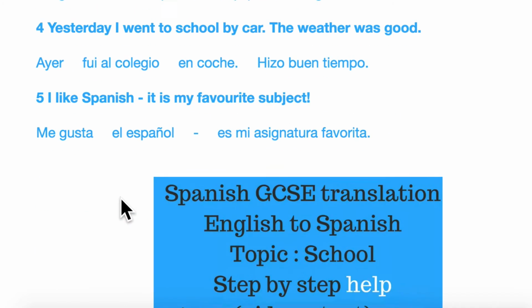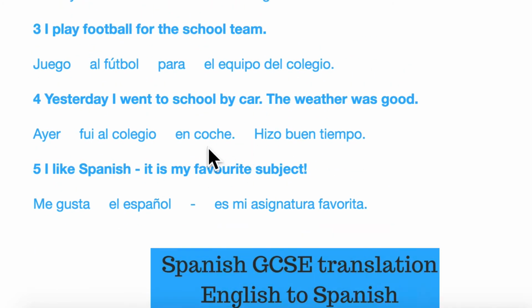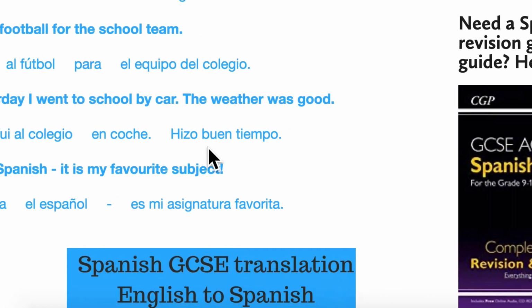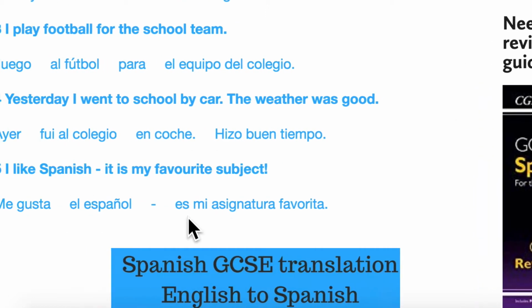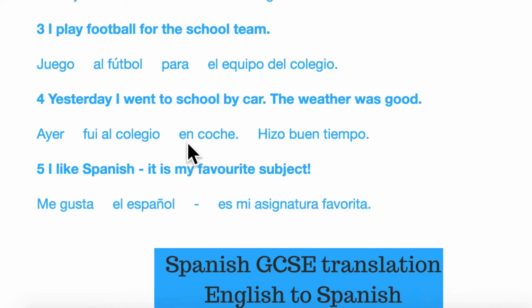And here we go again. We've got alternative forms of transport. We're going backwards and forwards here a little bit. It's steadied up a bit now. So, en coche. Ayer fui al colegio en coche. But then, of course, you could say en autobús, by bus. En tren, by train. A pie, on foot. So there we've got my base sentence with one or two options.